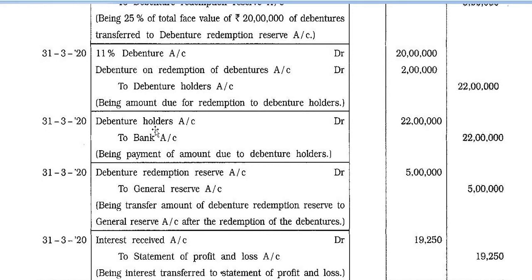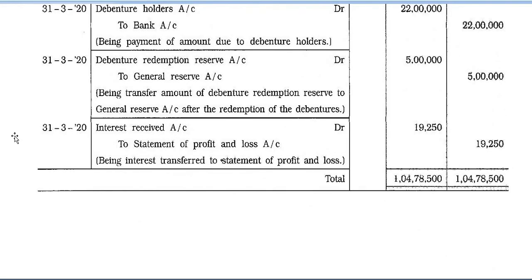31st March 2020, debenture holders account debit 22 lakh to bank account 22 lakh, being payment of amount due to debenture holders. 31st March 2020, debenture redemption reserve account debit 5 lakh to general reserve account 5 lakh, being transfer of amount of debenture redemption reserve to general reserve account after the redemption of debenture. 31st March 2020, interest received account debit 19,250 to statement of profit and loss account 19,250.